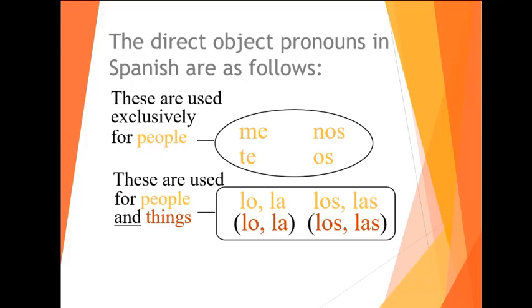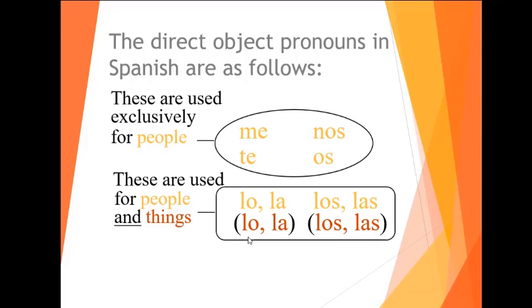I read a book. I visit my grandma. If it's a thing, the book, the flowers, I buy the flowers. I see the bird. Well, that will be an animal that sometimes could be like people. But if it's a thing, remember that you're going to only replace that thing with either lo or la or los or las. If the thing is masculine and singular, I read the book.